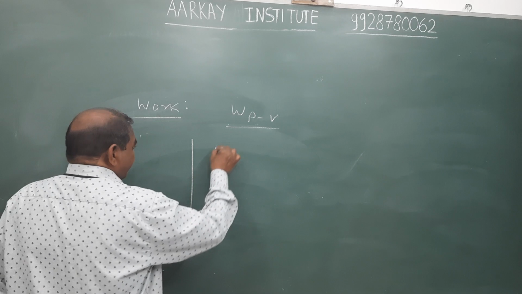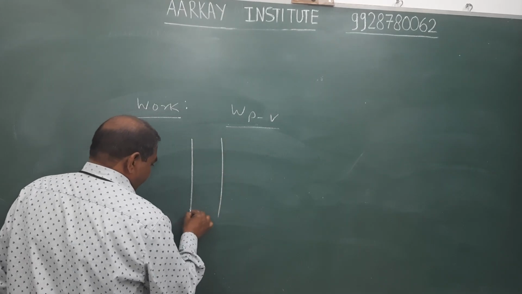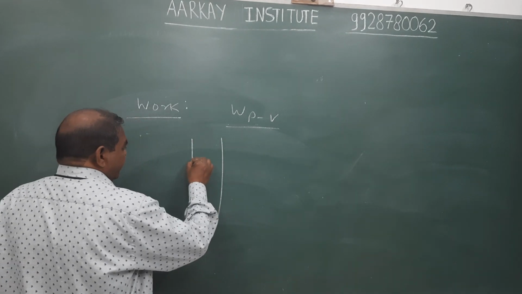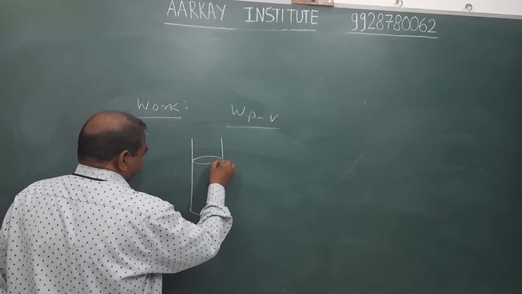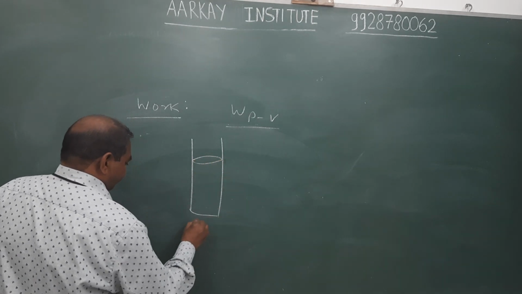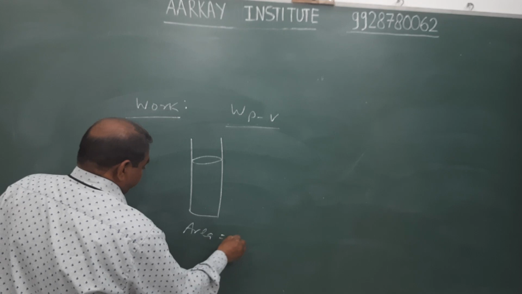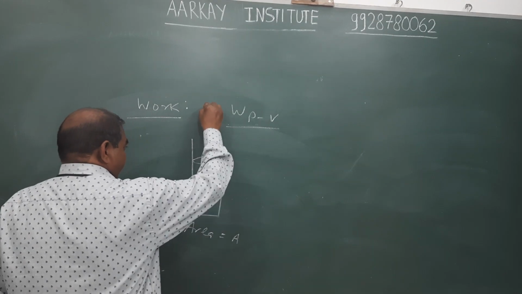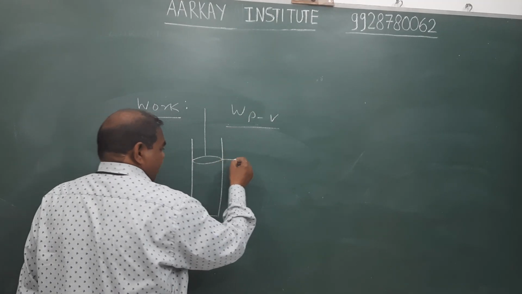Suppose a gas inside the following cylinder. The area of the cylinder is A and it has a frictionless piston.